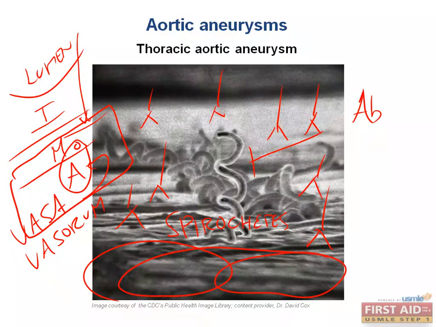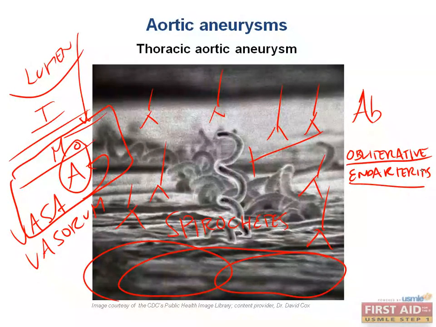The process of inflammation and healing by fibrosis obliterates the lumen of the vasa vasorum. These are very small caliber vessels. And this makes a lot of sense why they named this process obliterative endarteritis, because we're obliterating the lumen of these very small vessels, and endarteritis indicates there's inflammation of the inner lining of an artery, which is exactly what is happening when our immune system sees those antibodies localizing to the spirochetes within the wall of the vasa vasorum in the adventitial layer of the thoracic aorta.